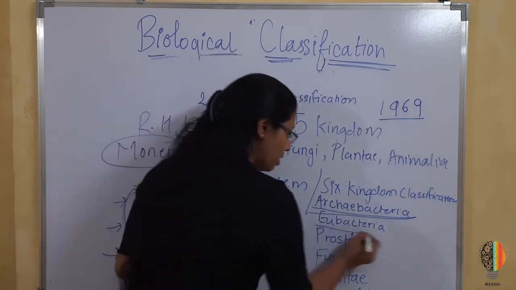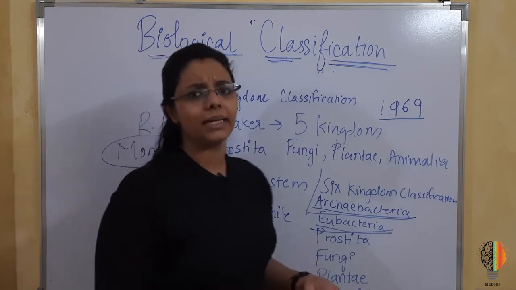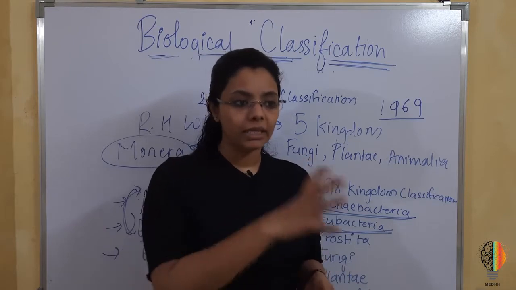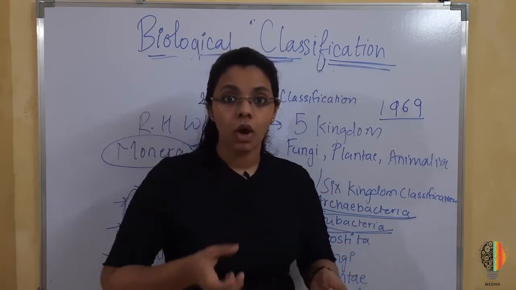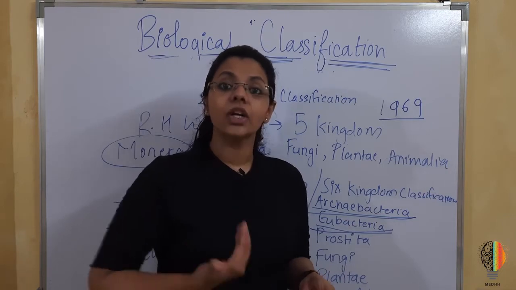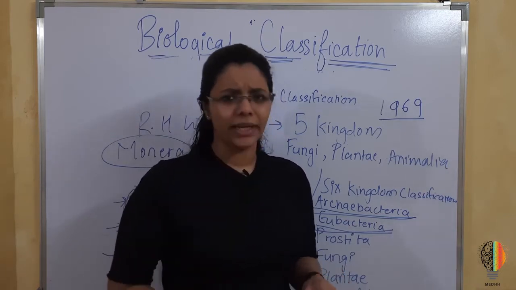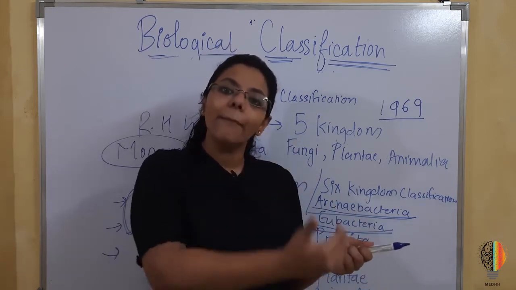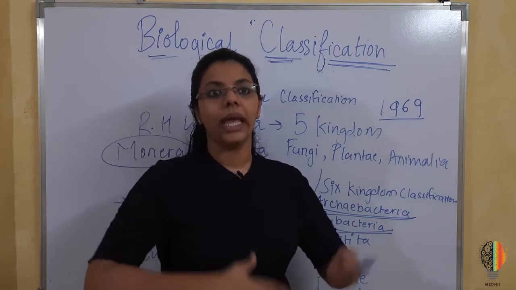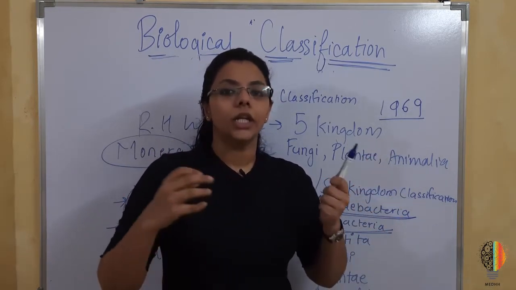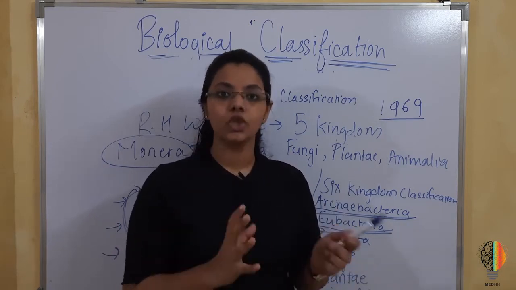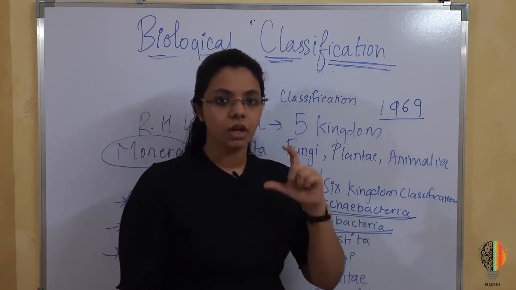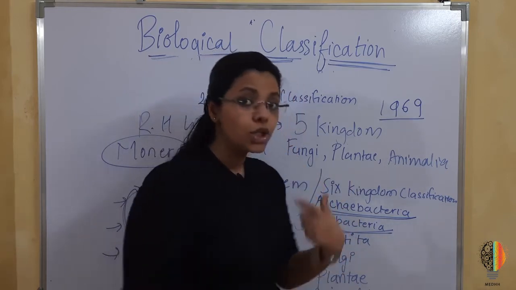Okay, then Eubacteria, the bacteria that survive in normal conditions. Like you all know, the bacteria have certain optimum temperature, optimum pH for their functioning. Now, any functioning in any organism, if it has to happen, it has to happen in optimum conditions. Okay, in a particular temperature, in particular pH, all those things have to be there for the organisms to survive. So the U word, when it is there, it is true bacteria.